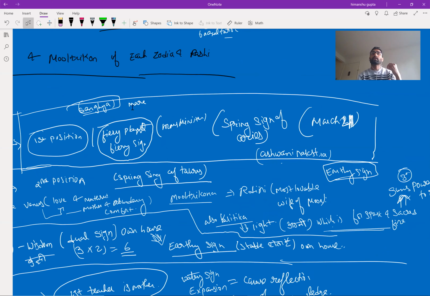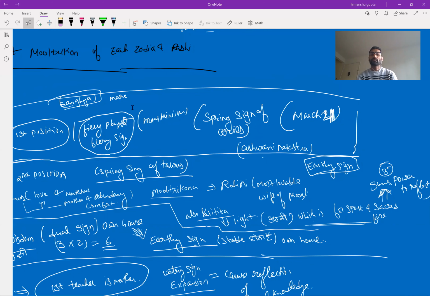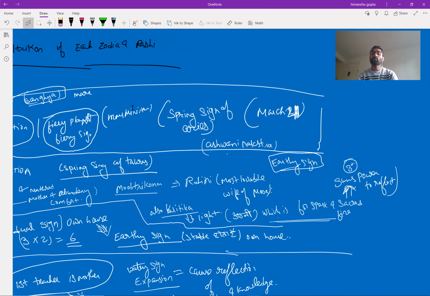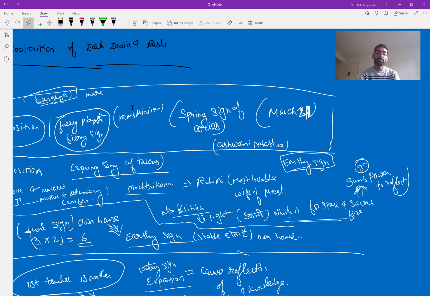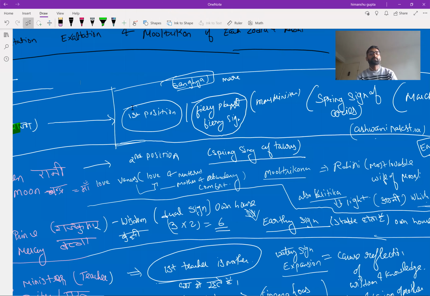Moon needs light to show its abundance, so that light and spark is given by Sun. In Krittika Nakshatra, which is the Agni Tattva, the spark and sacred fire are given by the Sun. So Moon always gets exalted at 3 degrees in Krittika Nakshatra. It is also called a spring sign of Taurus.